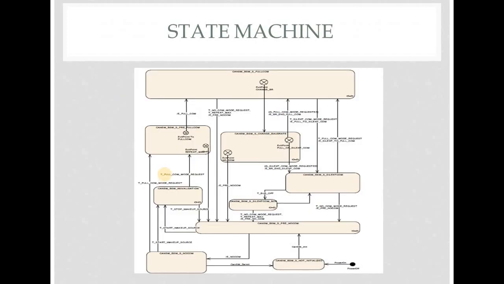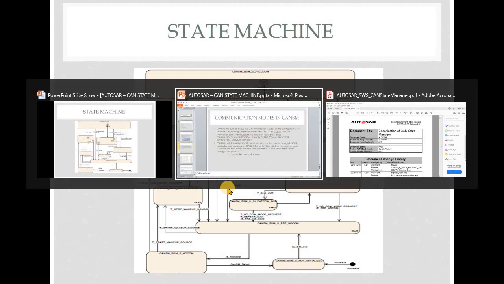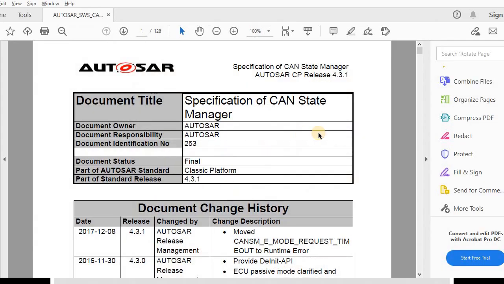Okay, this is the state machine of the CAN SM module. To show you in zoom format, I thought we'll go directly to the AUTOSAR PDF.